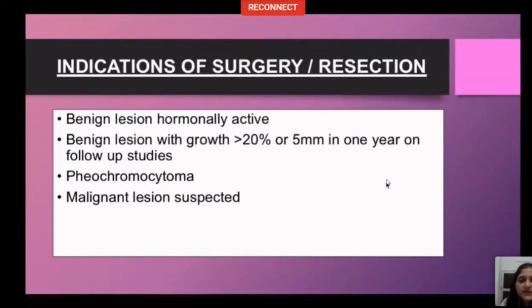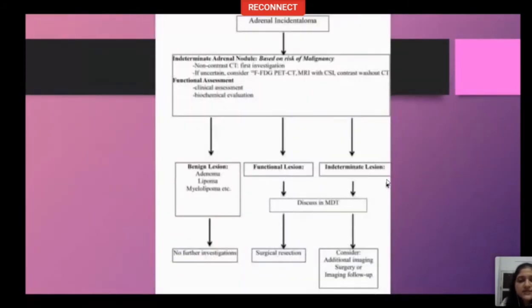Now, what are the indications of surgery or resection? Are all benign lesions only observed? No. Benign lesions that are hormonally active have to be resected. Benign lesion with growth more than 20% or 5 mm in 1 year on follow-up studies need resection. Pheochromocytoma and malignant lesions are also indications for surgery. So this is a very simple flowchart that you can follow.